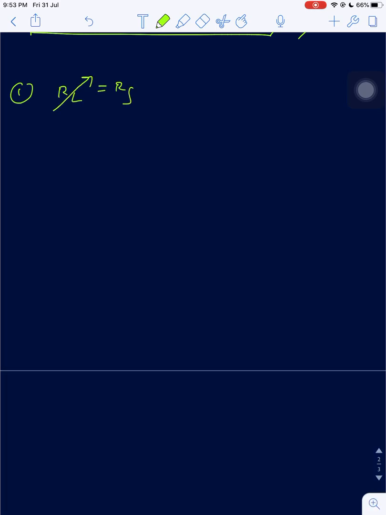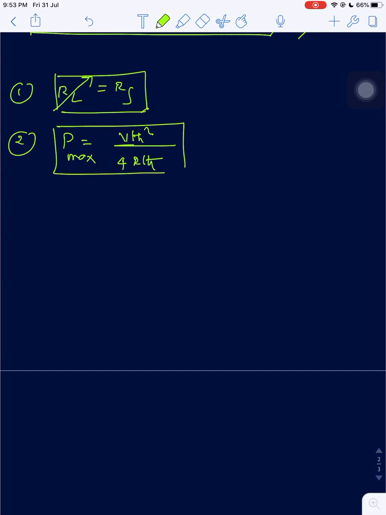RL, variable RL should be equal to RS. This is the exact equation, and maximum power Pmax is equal to VTH whole square by 4 into RTH, right? And one more question, this is based on experience. Say for example, the load can be any load, right?